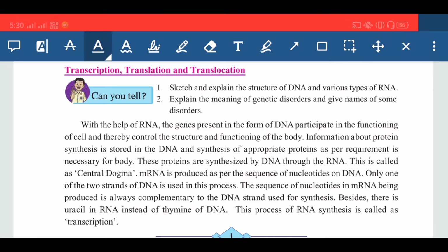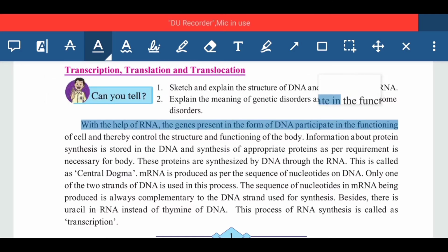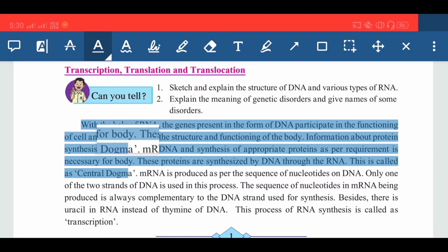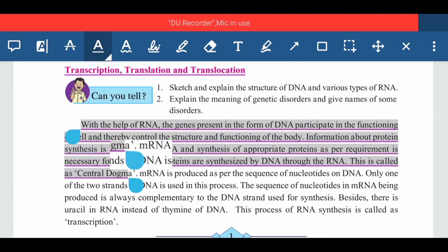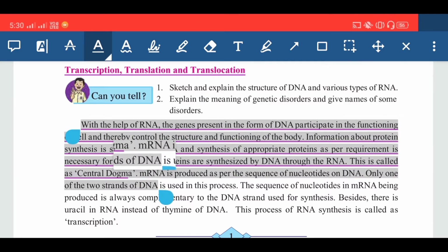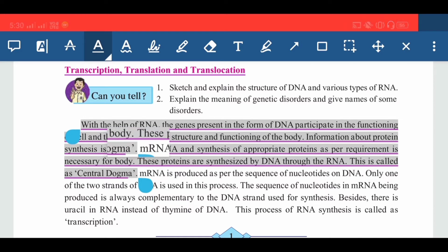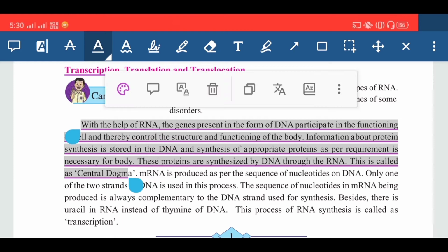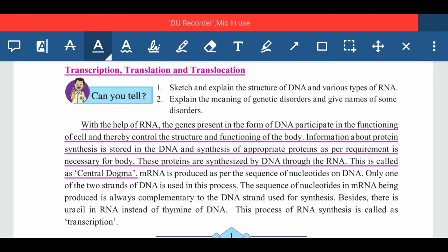Now, what is meant by central dogma? This is the whole concept, which is again very important from the exam point of view. A question will come in the board exam: explain the term central dogma. So what is central dogma? As we know, with the help of the RNA, genes present in the form of DNA